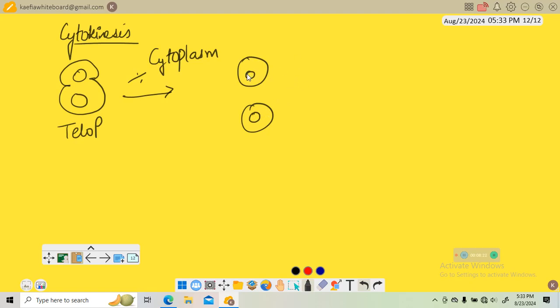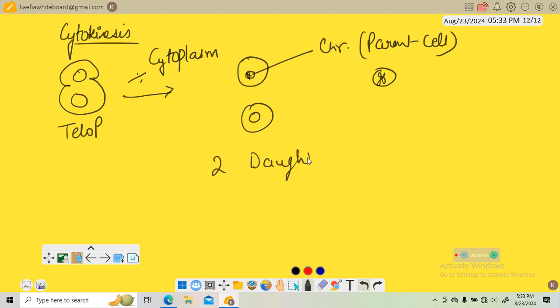So here we have the chromosomes, that is the parent cell. Here the cell is divided into two daughter cells by the separation of cytoplasm, which is called cytokinesis. So this completes the cell division.